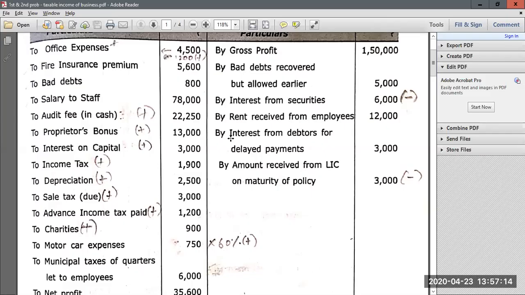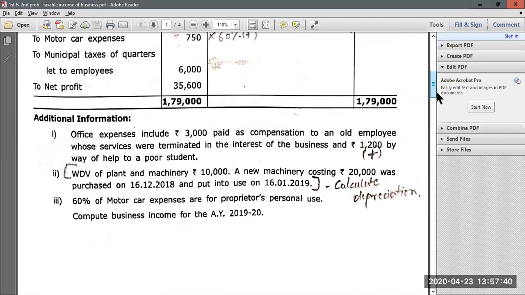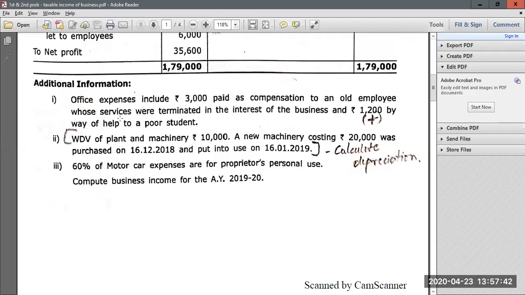Then again, they have also given interest from debtors for delayed payments. So they are receiving some interest on credit sales they have made to their clients or customers, so it becomes part of your business income, no need to do any adjustment. Then again, the amount received from LIC on maturity, this is also income from other sources, so this 300 should again be deducted from net profit. Now all the items which we have to add and which we have to deduct, we have understood.